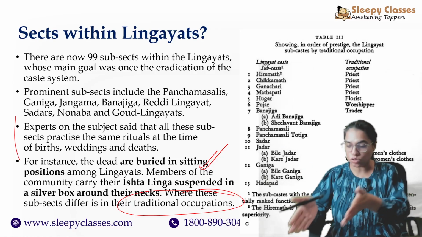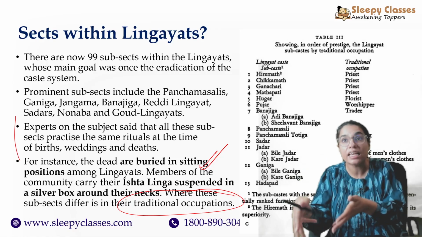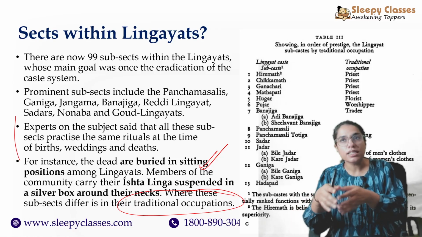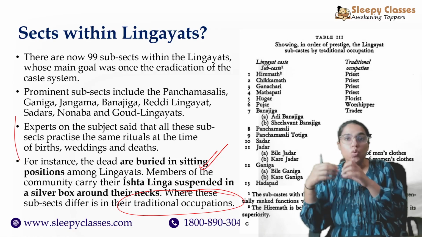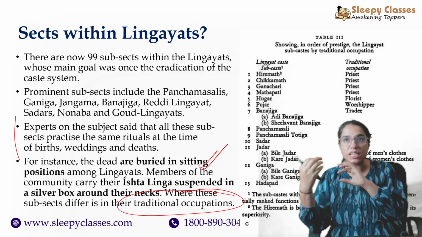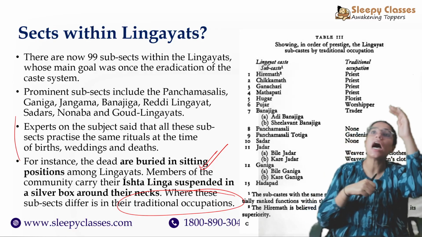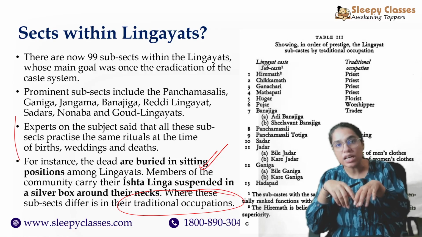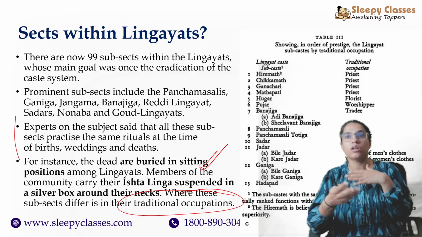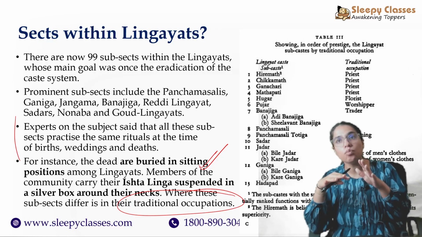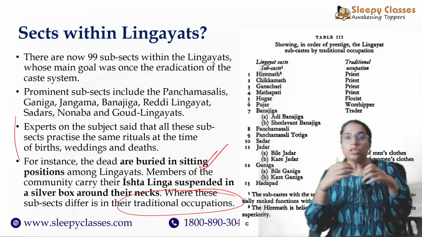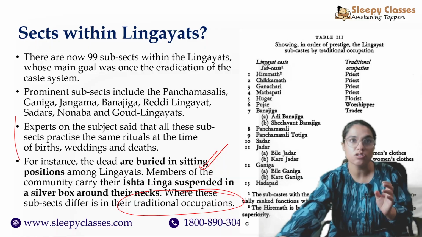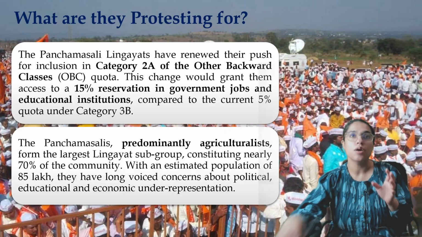Here you can see that this has been taken from a government table itself. So sects like Hiremat, Chikamat, Ganachari, whose traditional occupation was that of priests, occupied a much higher position compared to, say, the Panchamasali or the Panchamasali Totikas, who were agriculturalists or in gardening occupations and therefore placed lower. So this kind of hierarchy was a result of the traditional occupations that were followed by the various members.